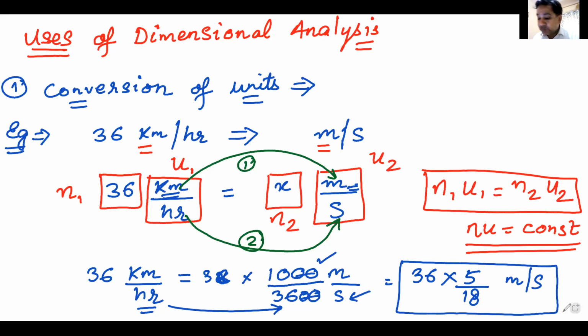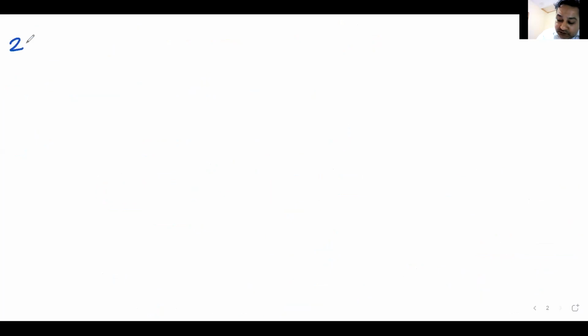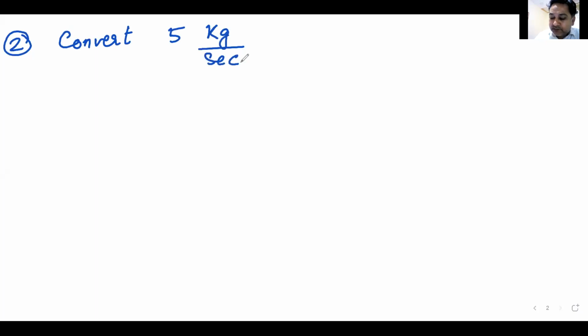Okay. So now I give you a question. Convert 5 kg per second. Now I'm using fictitious units. I'm not using real units.